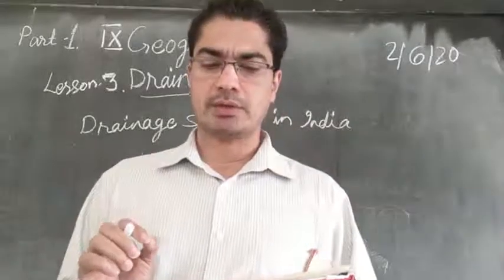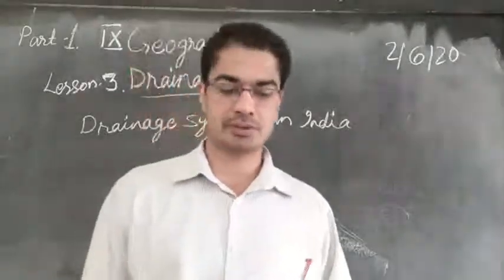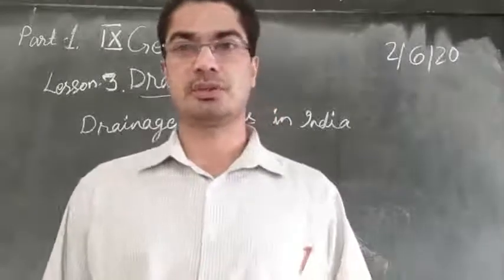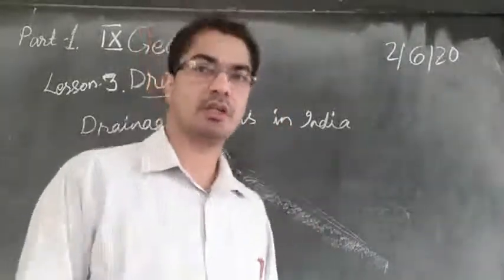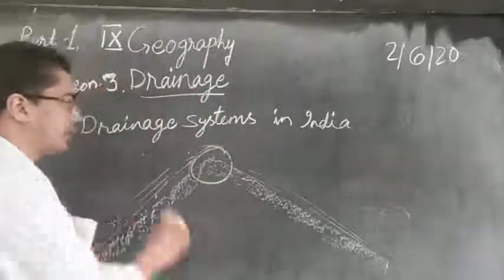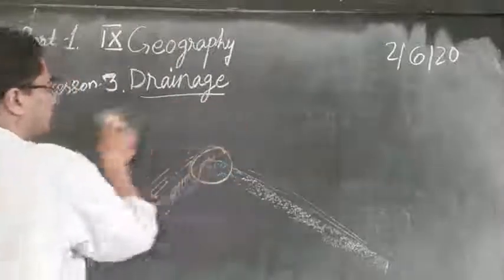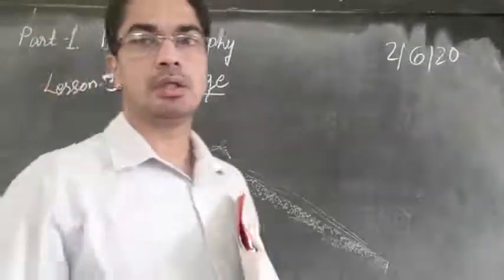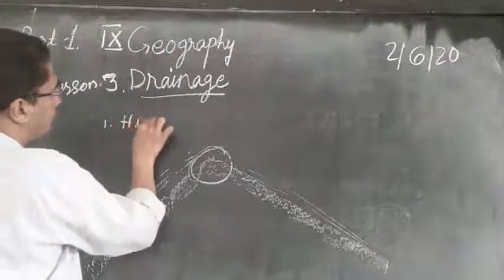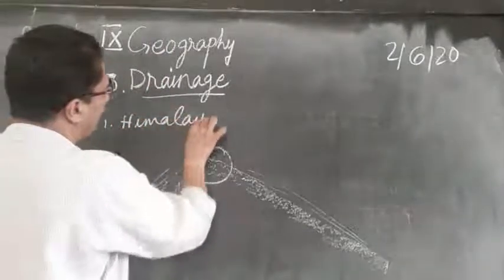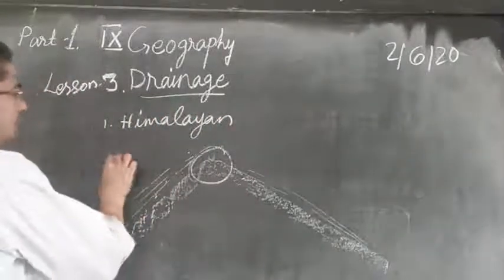Accordingly, the Indian rivers are divided into two major groups. One is the Himalayan rivers, another one is the peninsular rivers. So according to the physical features of our country, the rivers are flowing, and therefore we can divide them into how many? We can divide them into two. One is Himalayan, then second one is peninsular.